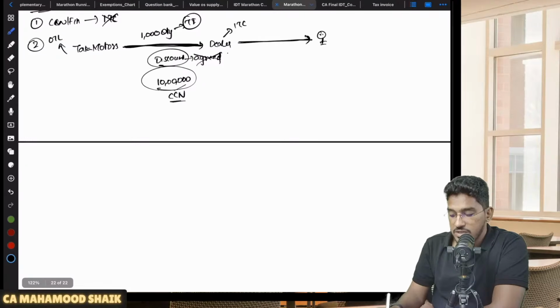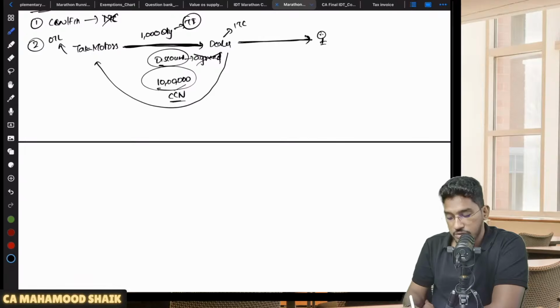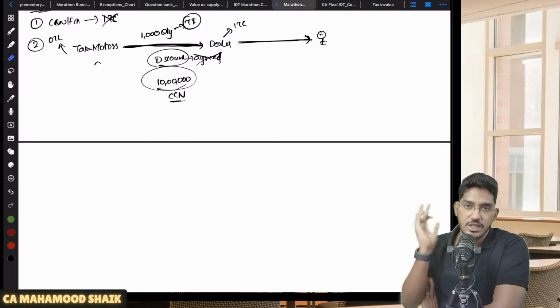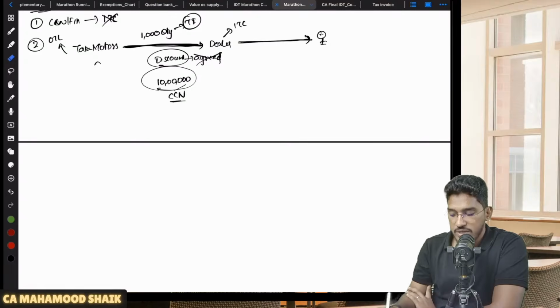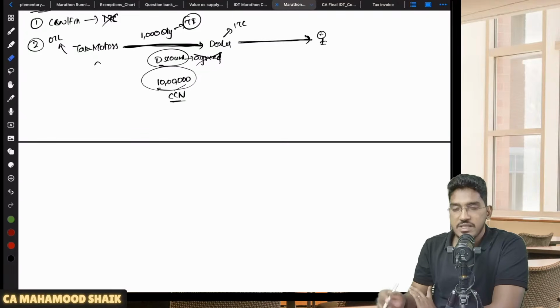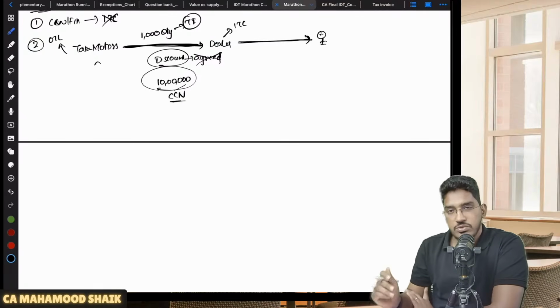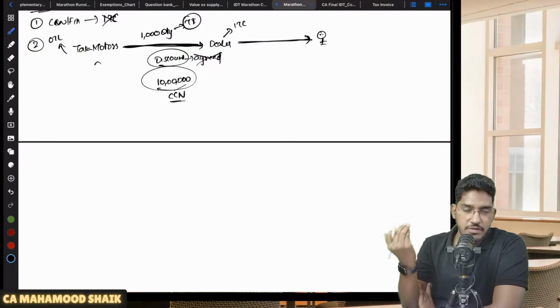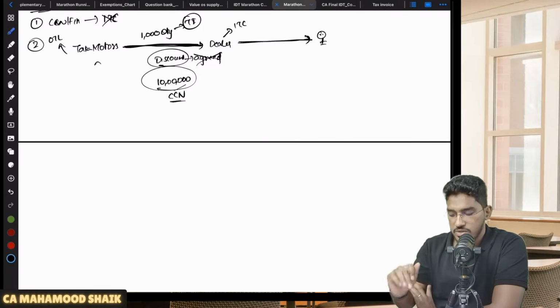That means this dealer is not required to pay 10 lakh rupees to Tata Motors. Okay, so he has some dues for this 1000 quantity. From those dues, they are giving 10 lakh rupees of discount. Fine. So now what will the dealer do? Since he got the discount, he will try to reduce the prices and clear his stock.